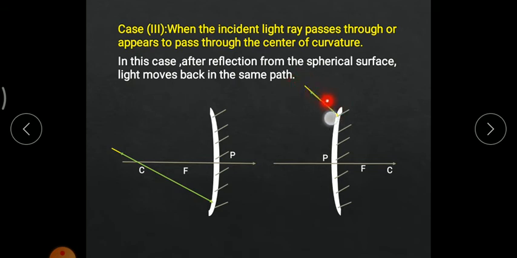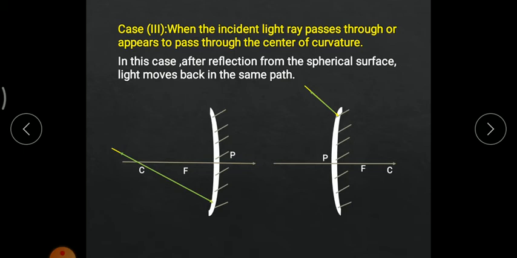The incident light was traveling in this direction. At the point of incidence, the reflected light ray hits the surface and travels the same path as that of the incident light ray, which means in this case, for reflection from both spherical surfaces, light moves back in the same path as that of the incident light ray.